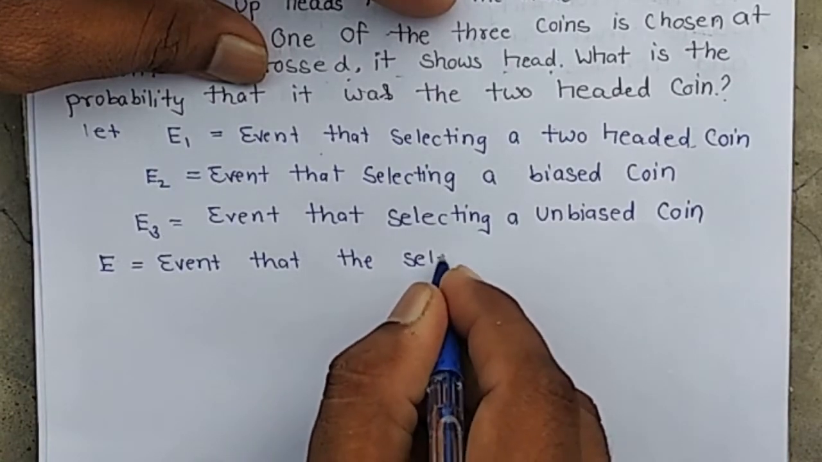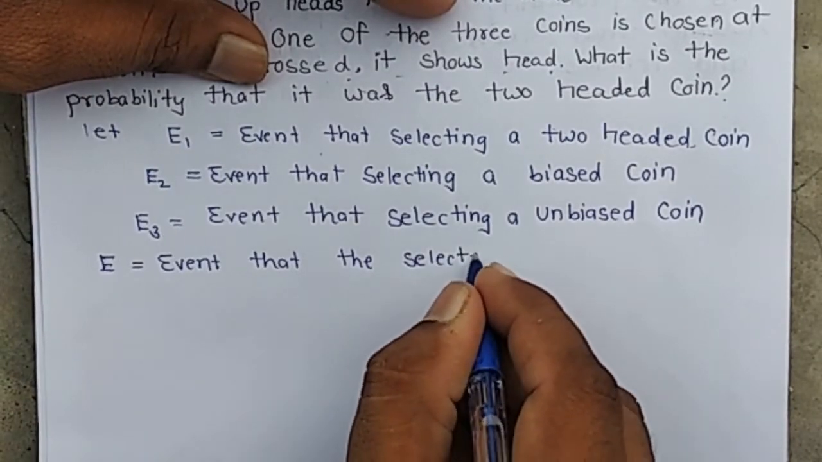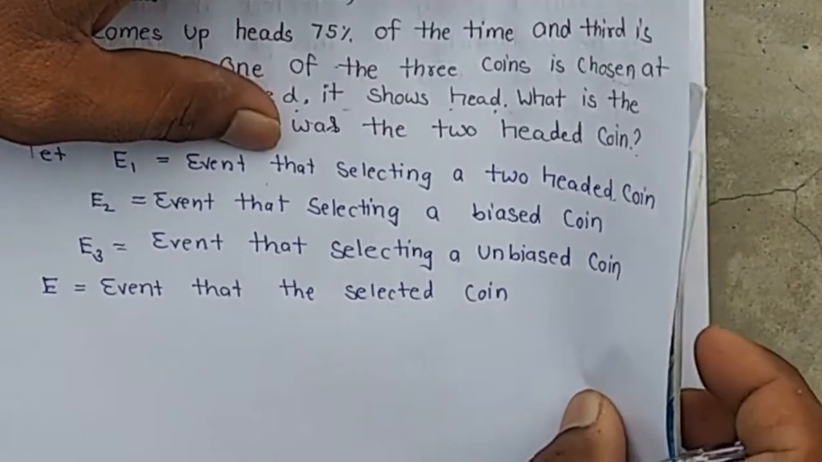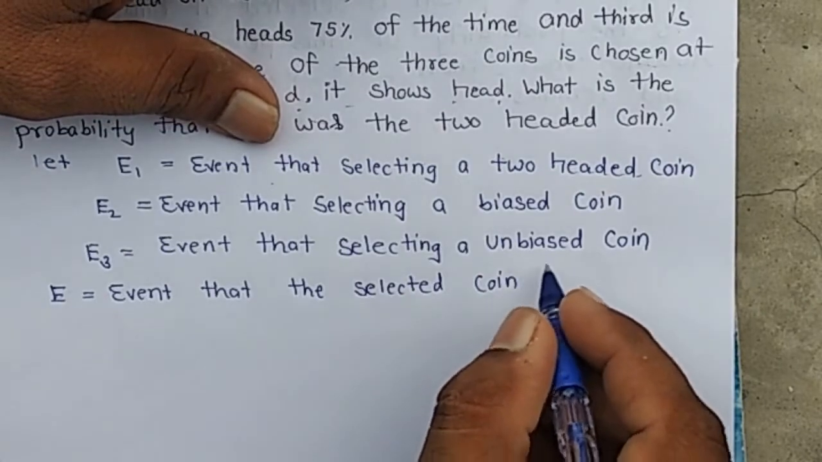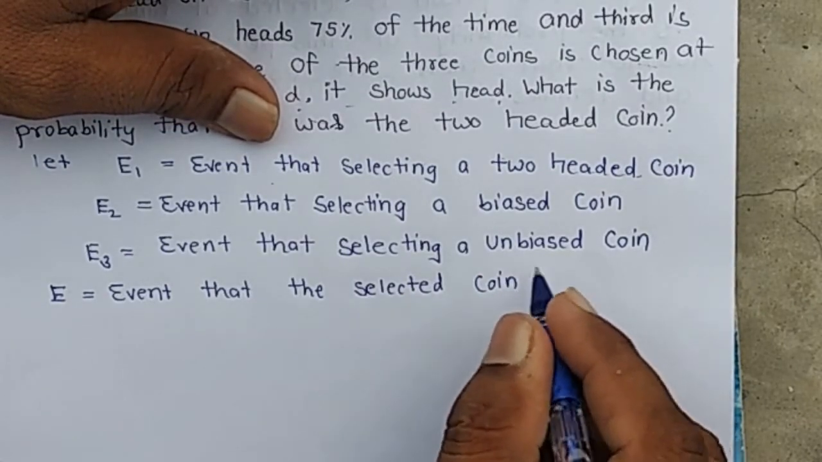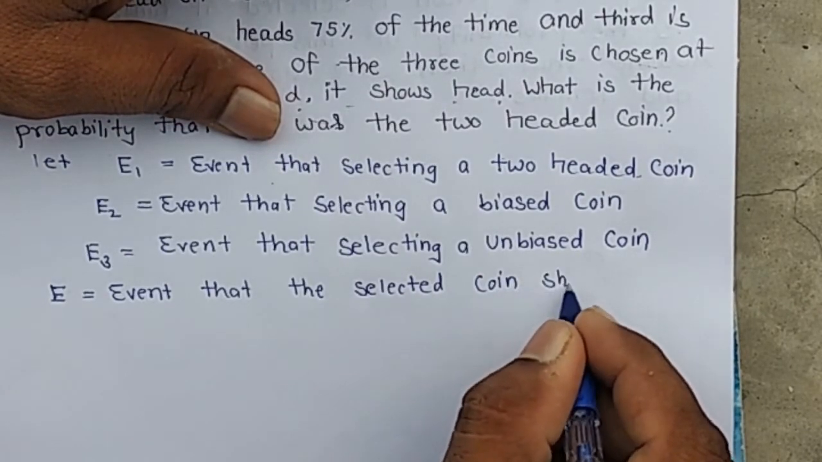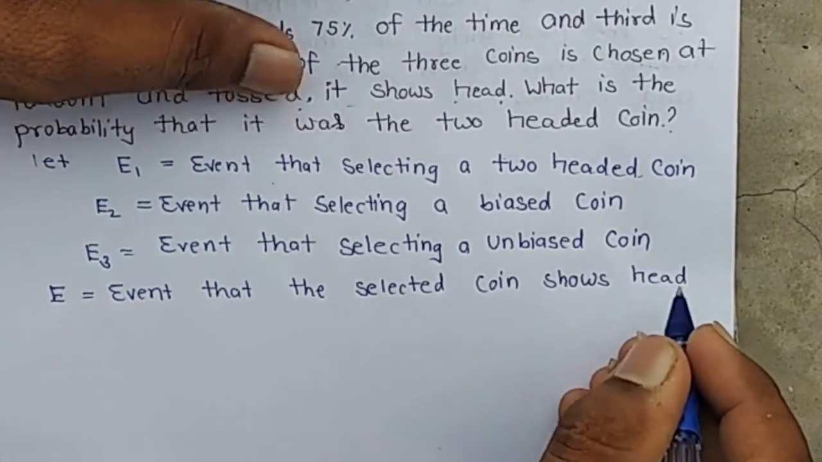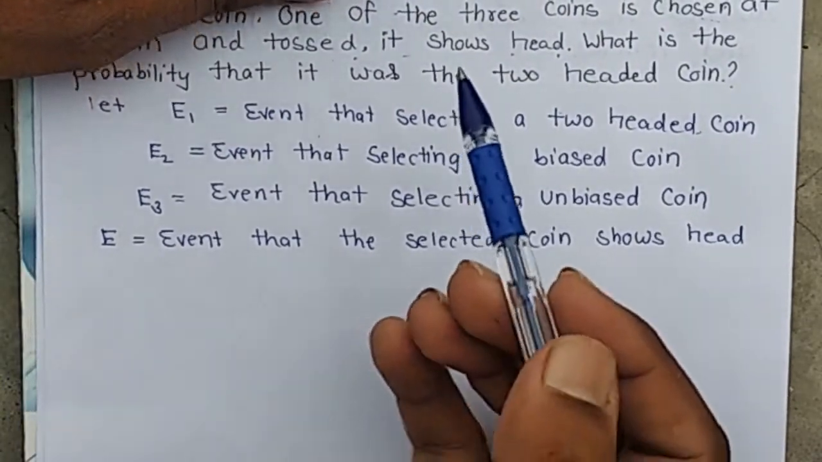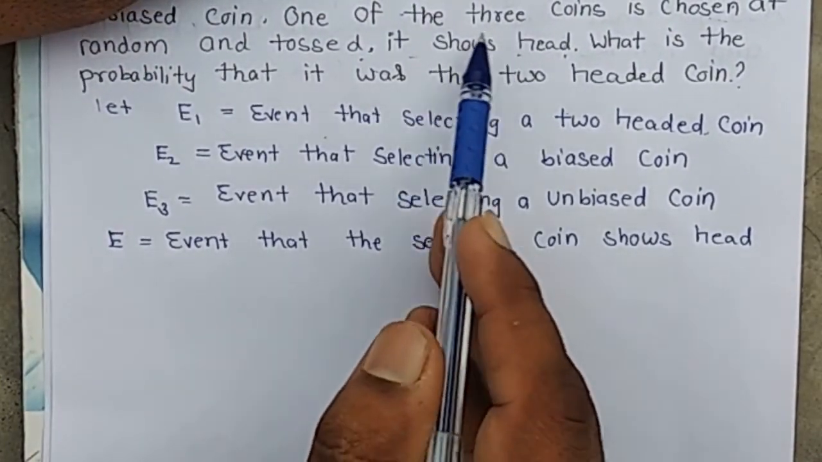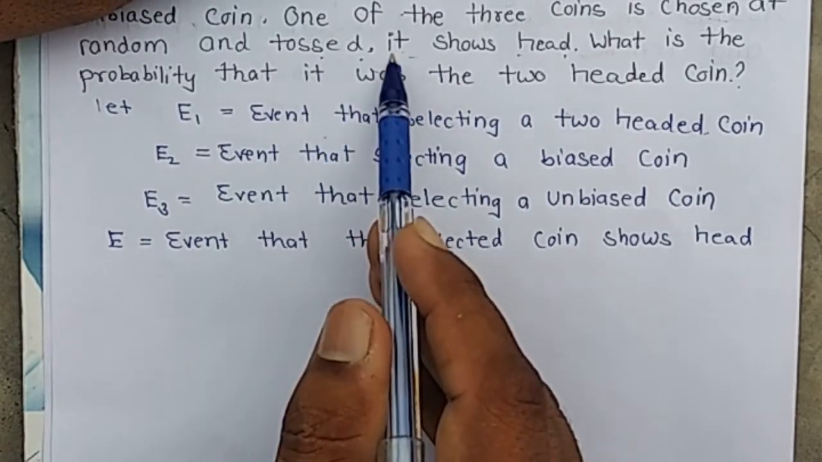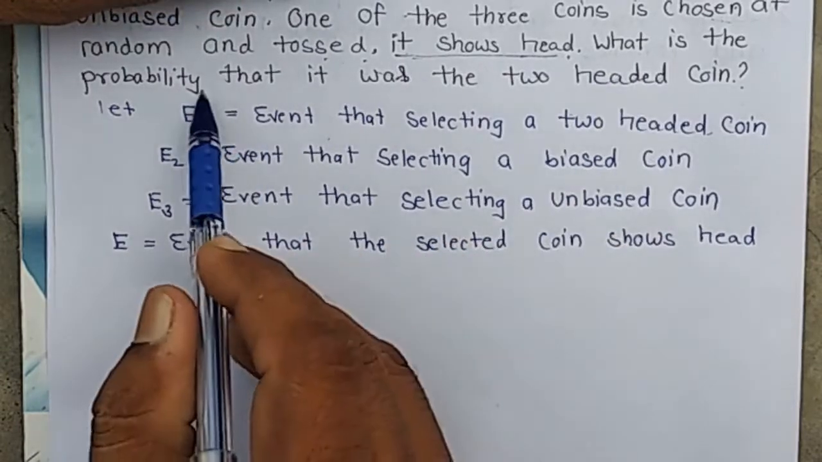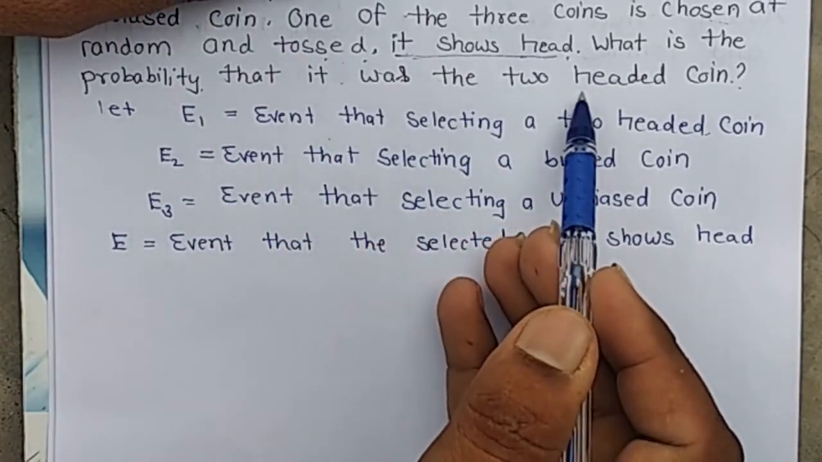The selected coin, when tossed, shows head. Now what do we have to find? If the selected coin shows head, what is the probability that it was the two-headed coin?